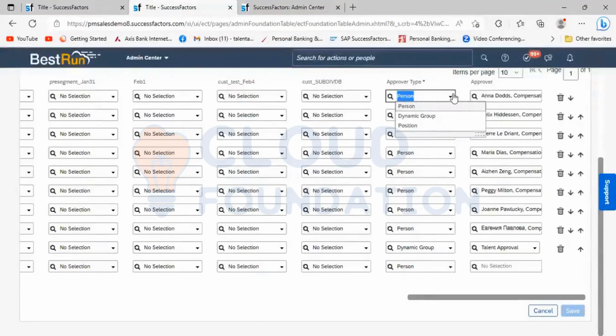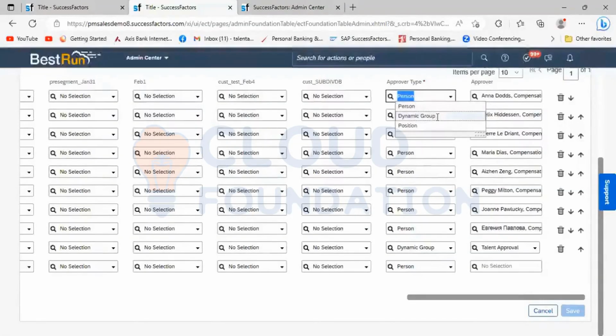Here we can see a dynamic rule is created by the name compensation manager. When it is the compensation manager, the workflow will be triggered. It depends upon the approved type. In the dynamic rule, what is the approved type? Suppose the approved type is selected as a person, it means that individual person will act as a compensation manager.